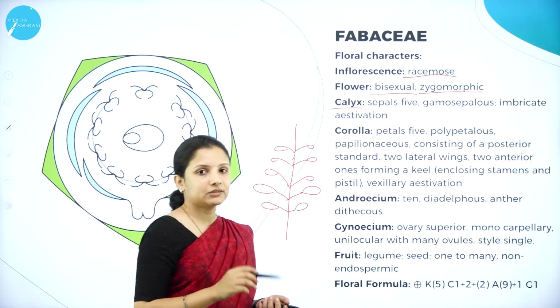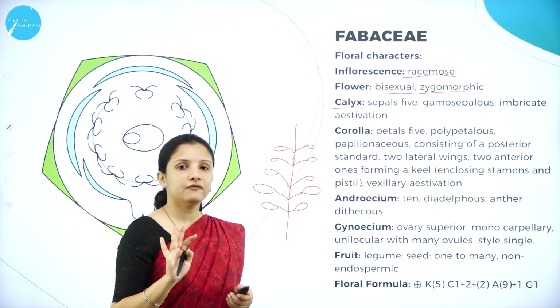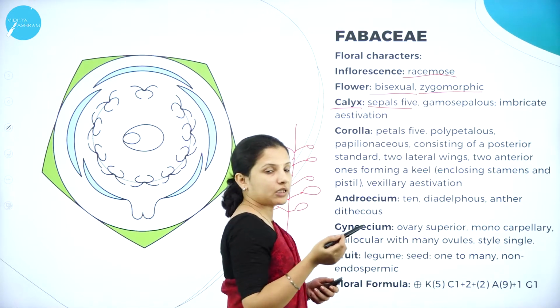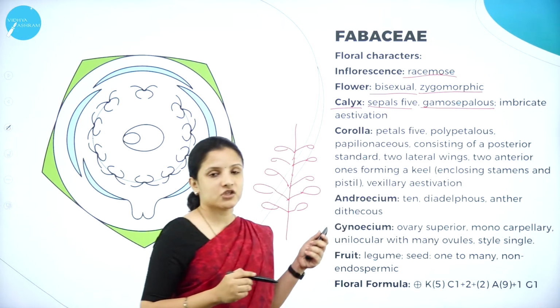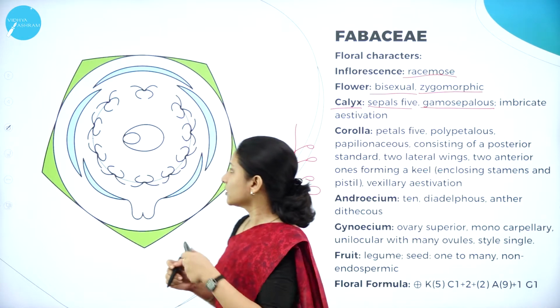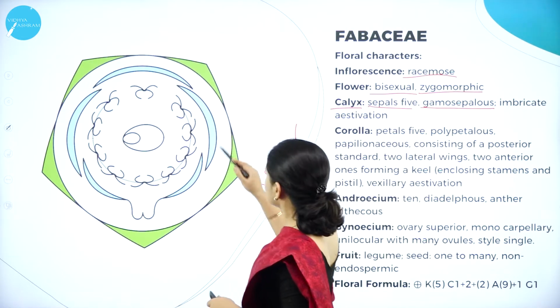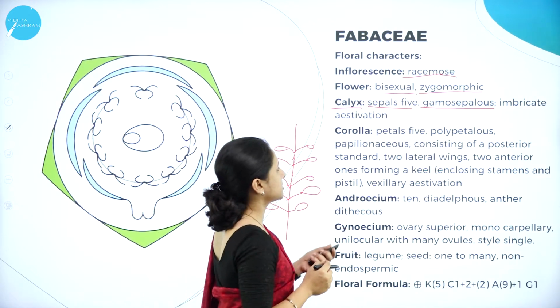And next, moving on to the calyx. So once we look at the sepals, we'll find that the Fabaceae members have 5 sepals. The number of sepals is 5. They are fused. The sepals are fused. Therefore, they are gamosepalous, and the estivation is imbricate estivation. So, in imbricate estivation, what happens? All the sepals, they lie in one particular margin, that is imbricate estivation.